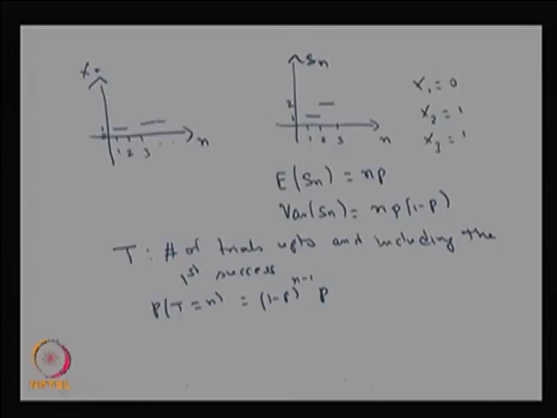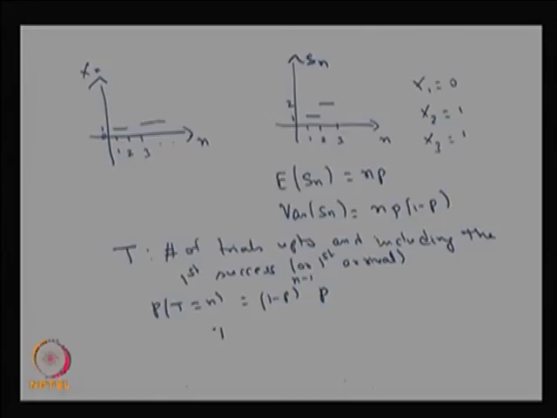So T is a random variable denoting how many trials it takes to get the first success, or the first arrival. If the first arrival happens in the nth trial, then the probability of T taking the value n is (1 minus p) to the power n minus 1, into p, because all the trials are independent, the first n minus 1 trials give no arrival, and in the nth trial you get the first arrival.